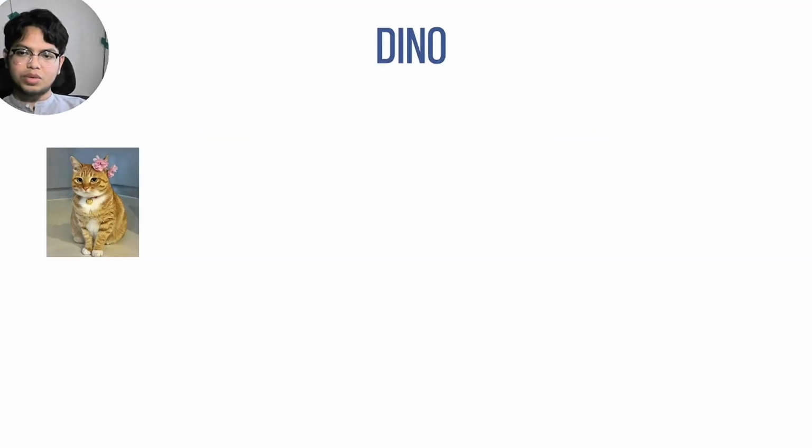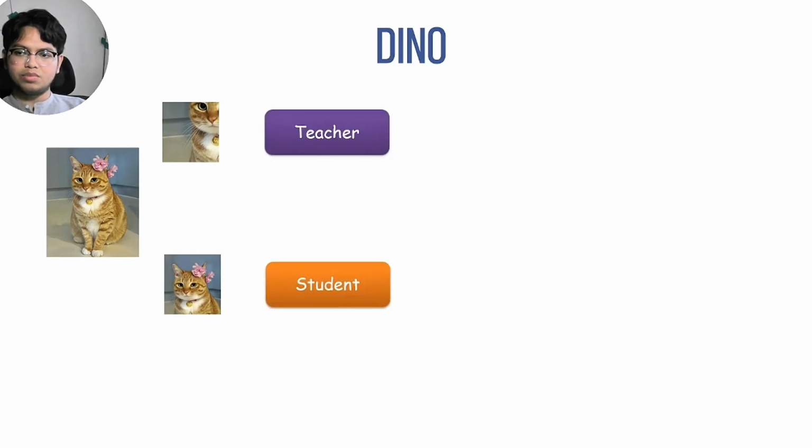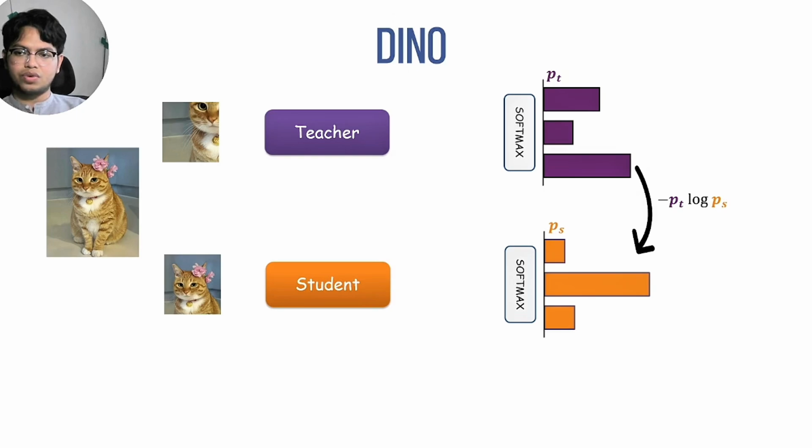Now, let's just talk about DINO. Here, we take two different views of the same image and feed them to the networks. The softmax here gives us some probability scores for different classes. Do we have any classes? The thing is we don't have any labels, but we should estimate how many labels we have. By having these, we can apply our loss function and distill some knowledge from teacher to student. But one thing to note here is that the teacher is not pre-trained, and it is not stronger than the student. It has the exact same architecture, but somehow it should be stronger.